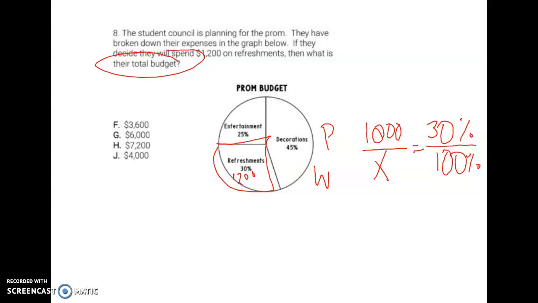So you can go about solving this however you want. Me, personally, I'm just going to go ahead and get rid of those 2 zeros and make it 3 10s. And then I know that 3 times 400 is 1,200. So I'm going to do 10 times 400, which would give me my total.